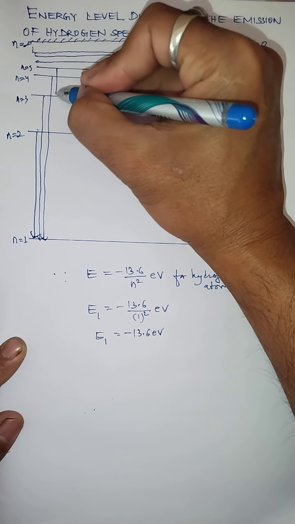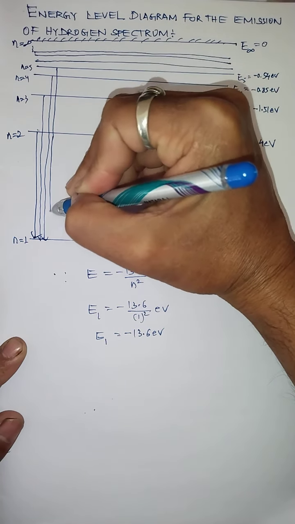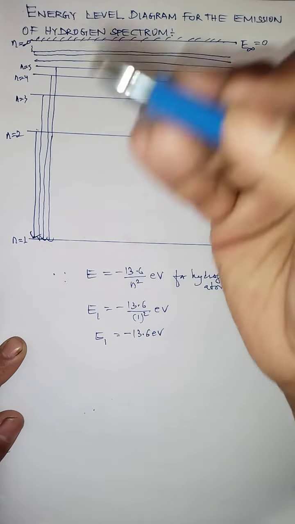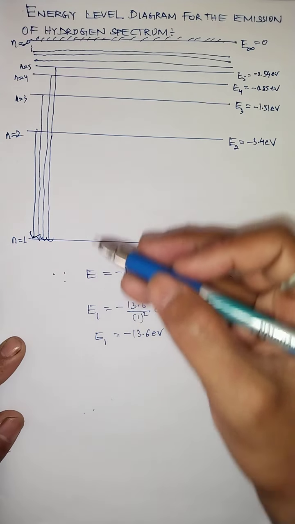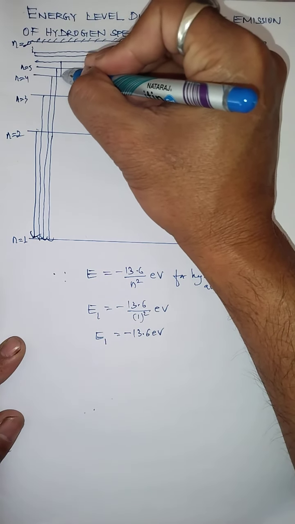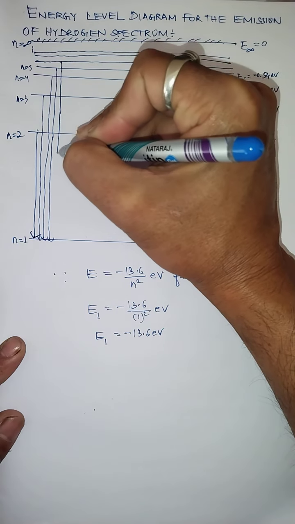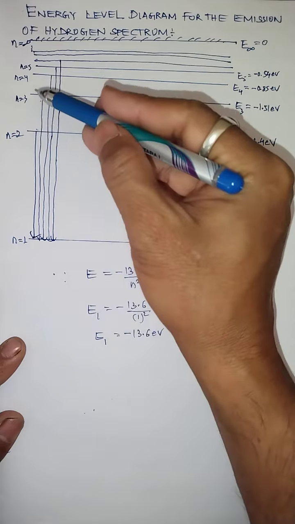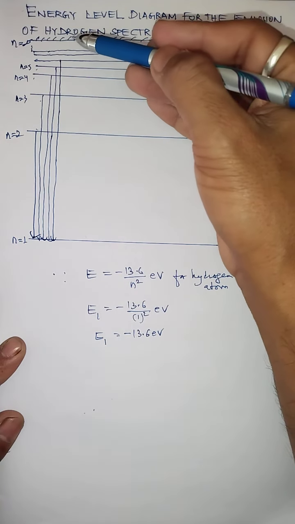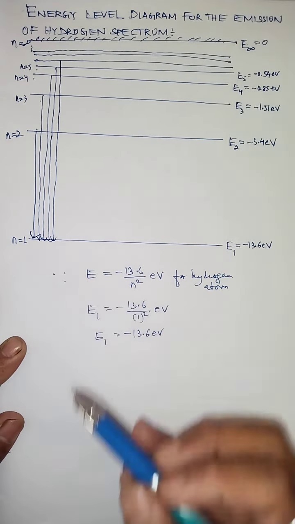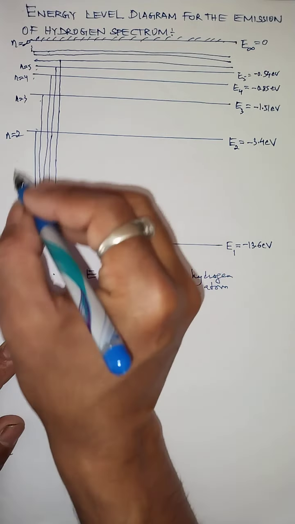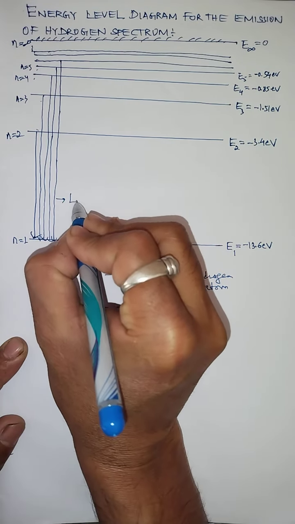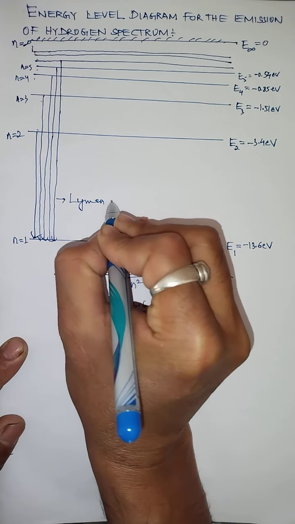5 to 1, Lyman series. So in this way, when electron jumps from any of the higher orbits to the first orbit, we get Lyman series. We get Lyman series when electron jumps from the higher orbits like 2, 3, 4, 5, and it can go up to infinite, to the first orbit. So this diagram is for which series? Lyman series.